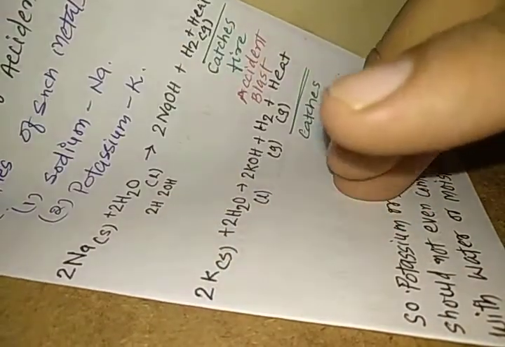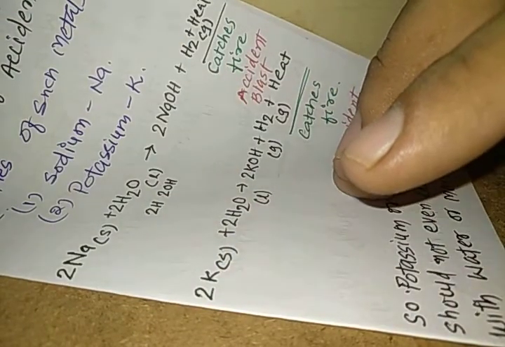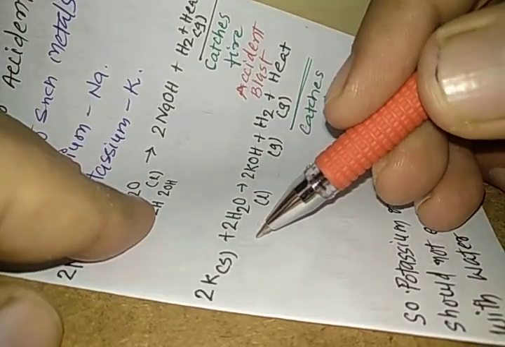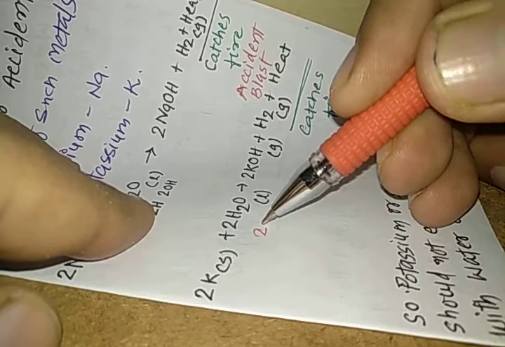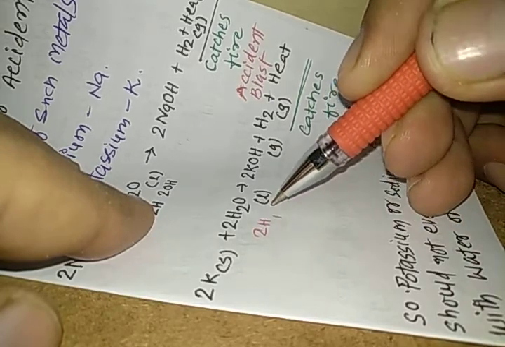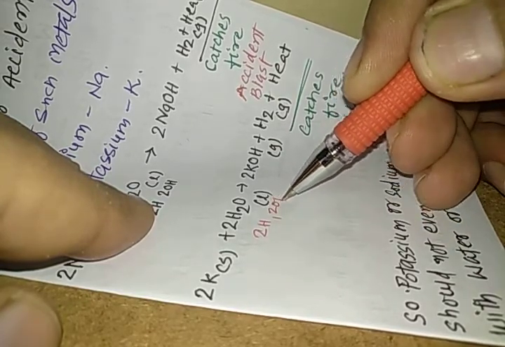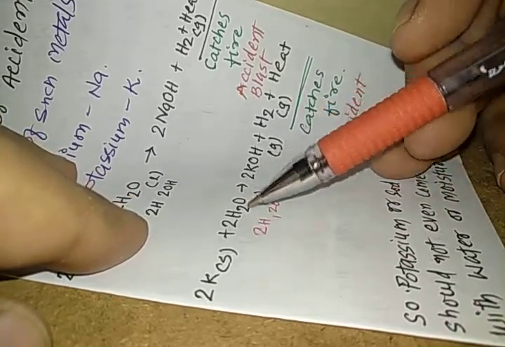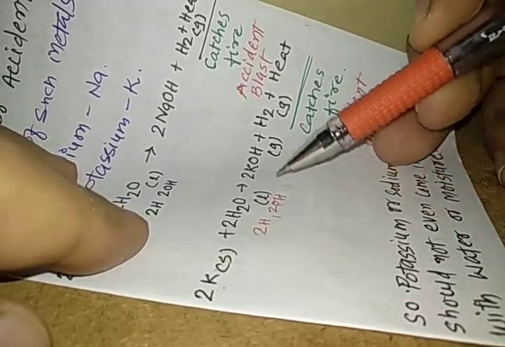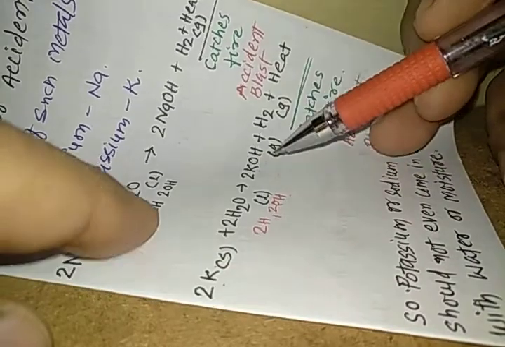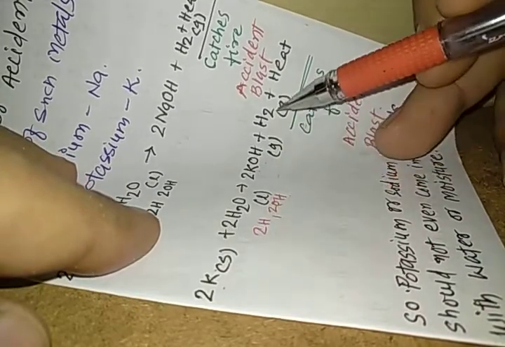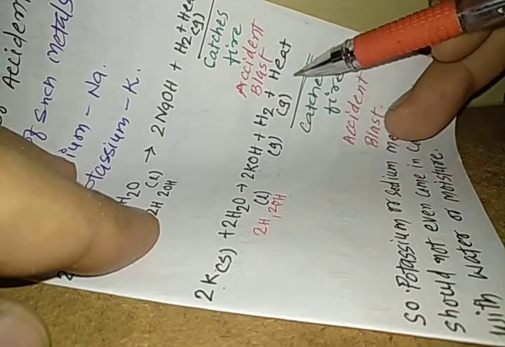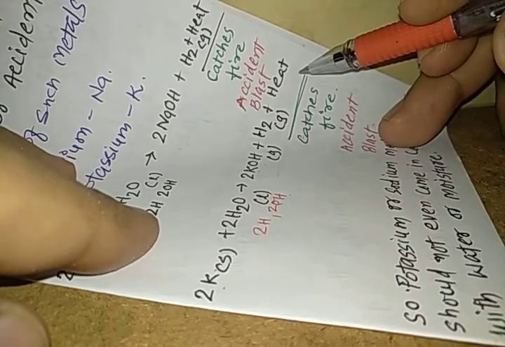Now you can easily understand what happens when potassium metal is added to water. We consider water again as 2H. So 2K reacts with 2H to give 2KOH. The 2H produces hydrogen gas and a huge amount of heat is produced.